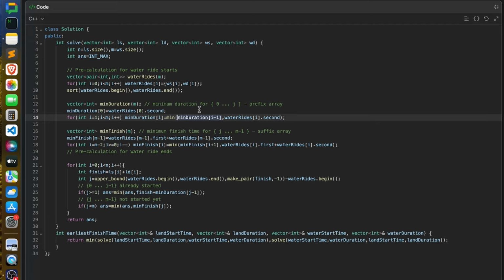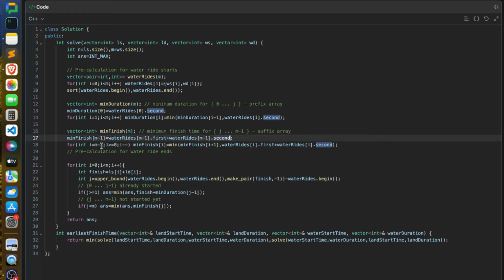So this is how I calculated the prefix array. Now coming to the suffix array, I have to find out the minimum finish time, right? So minimum finish time for index j to m minus 1. Since this is a suffix, we have to start from the end. So minimum finish of m minus 1 is that water rides of m minus 1 dot first, where dot first is your start time, and dot second is your second time.